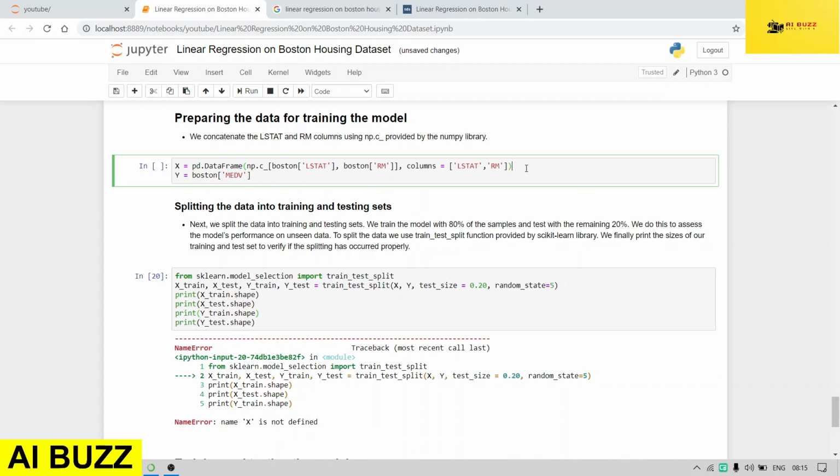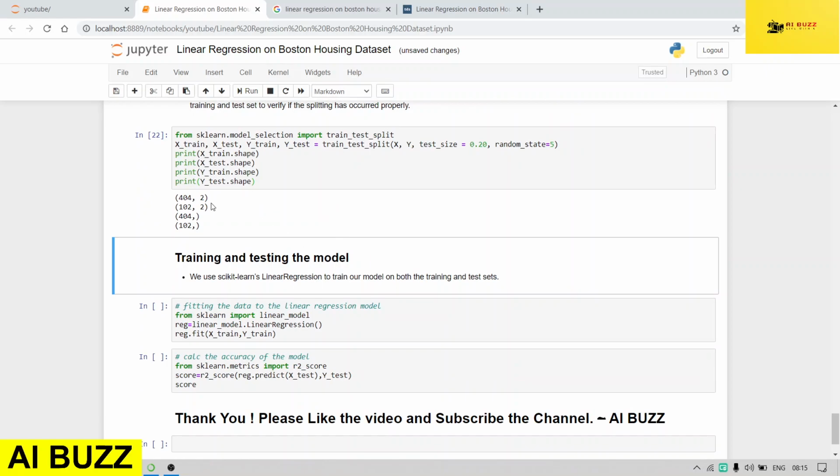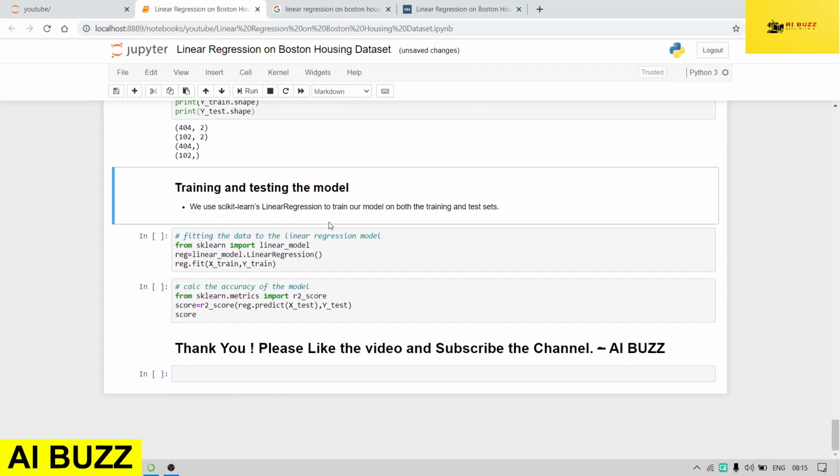So now you can see I have printed all the values of this. The data is now segregated into test and train data sets. So now we will do the training and the testing of the model. We will import the linear model from the sklearn library, import LinearRegression, and fit it with our train data sets, that is x_train and y_train.